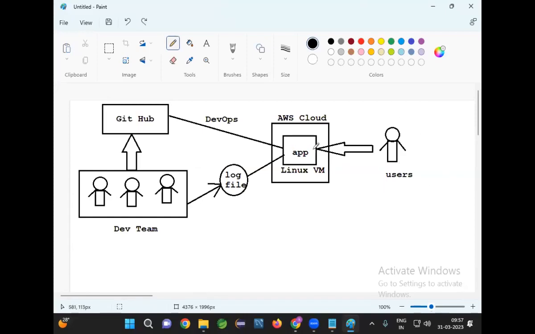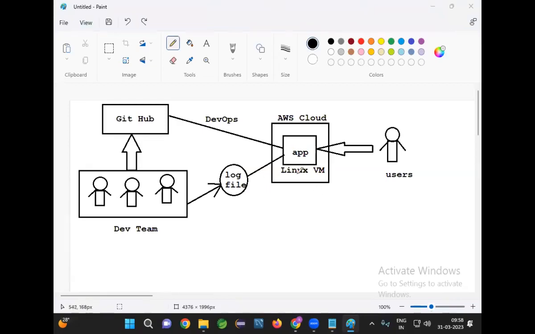When customers are accessing our application, there is a chance of getting some problem. Now, when some problem occurs in the project, our business will not run properly. If customers are not able to log in into Flipkart, what will happen? Their sales will be stopped. Their business revenue will be impacted. So whenever there is a problem, immediately we need to fix the problem. Can DevOps people understand what the problem is in our code? No. As a developer, we are writing the code. We need to understand what that problem is, right?